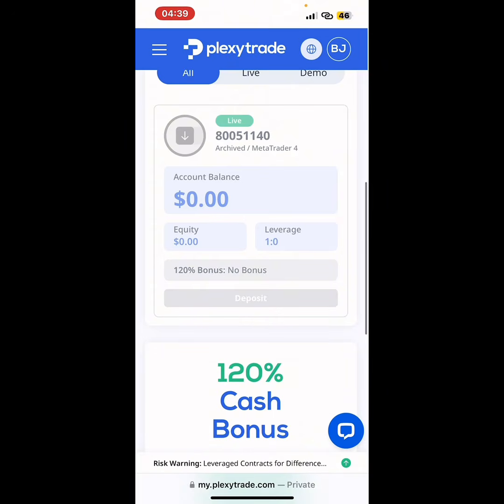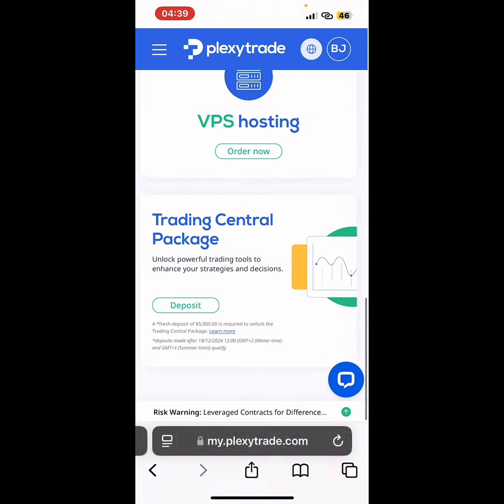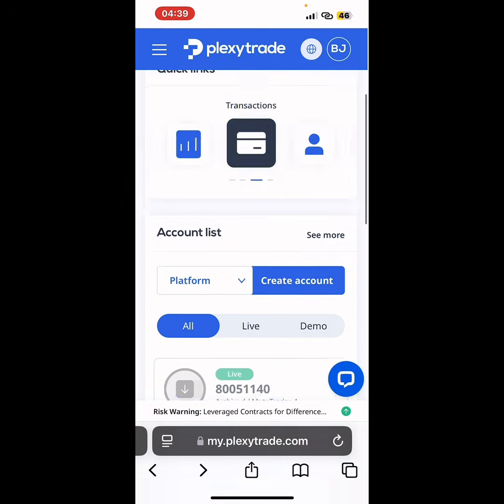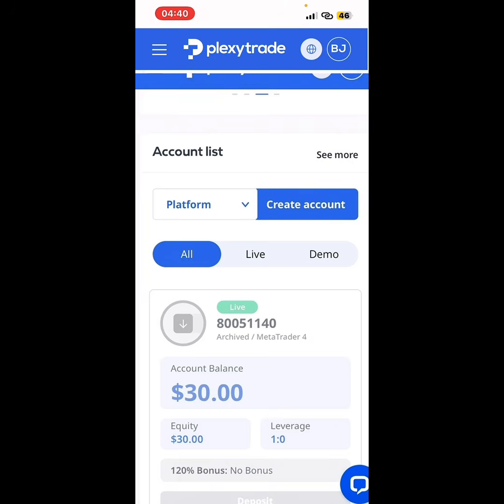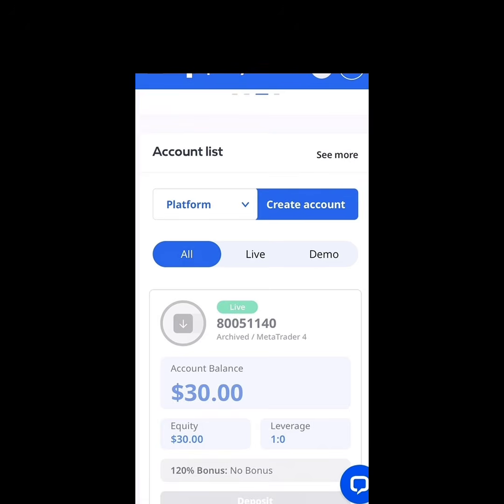If you scroll below, this is where you see your $30. This place where you're seeing 00, you scroll below. Right here you can see my $30. Now you need to understand that apart from this $30, they also have another offer. It's a $50 account, but that $50 is a competition account.